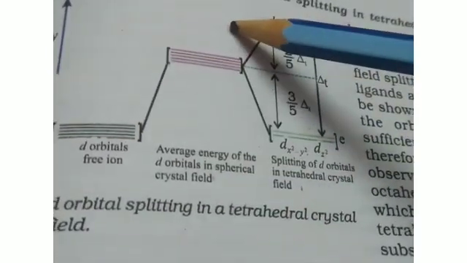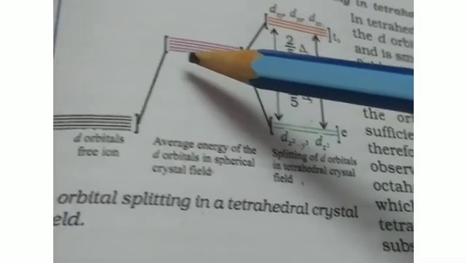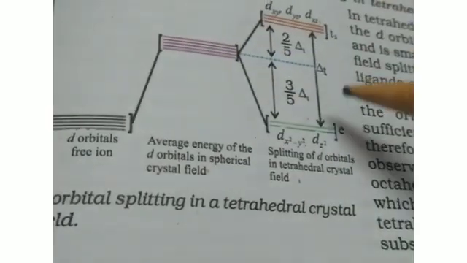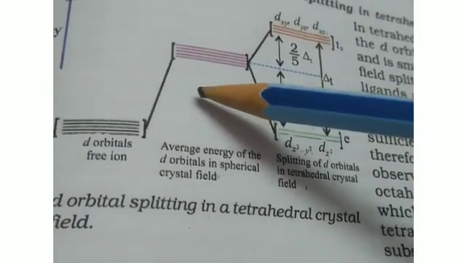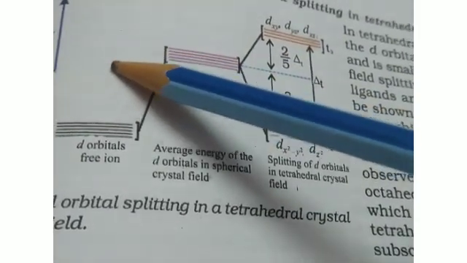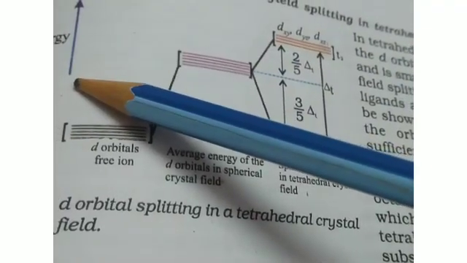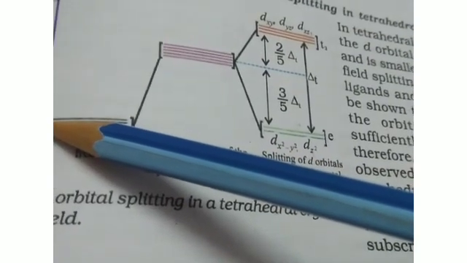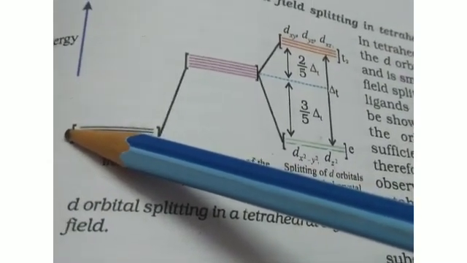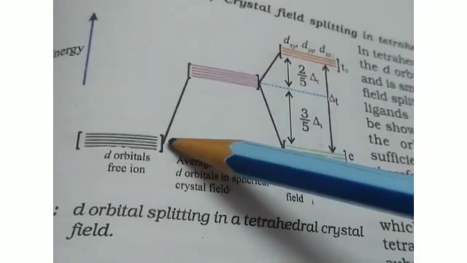When the 4 ligands approach the central metal ion from the corners of a tetrahedron, the T2 orbitals are close to the approaching ligands. In a tetrahedron the ligands are arranged at the 4 corners, isn't it? So when the ligands approach the central metal atom along the corners of the tetrahedron, the T2 orbitals will be closer to the approaching ligands.